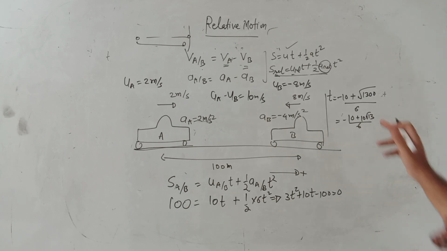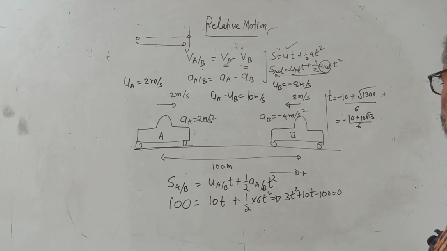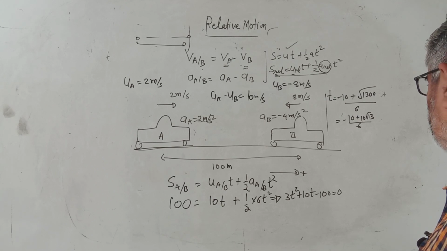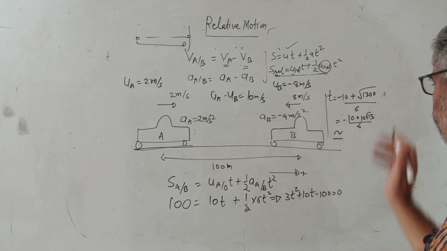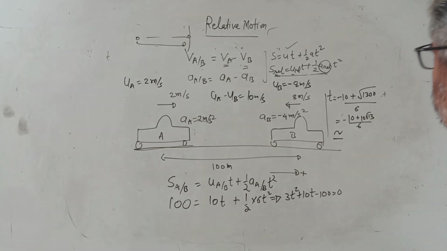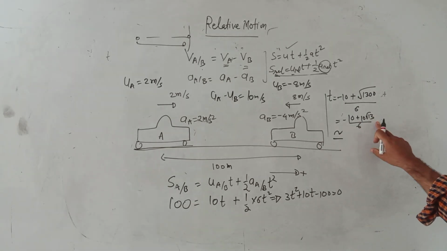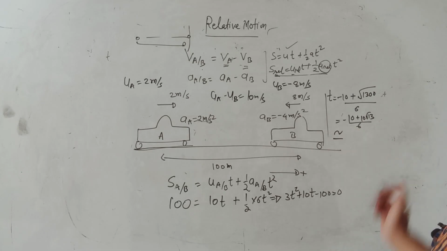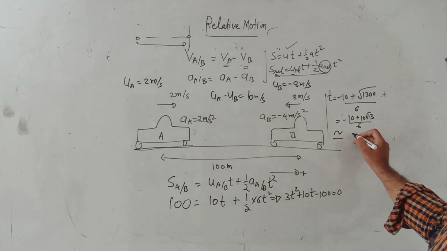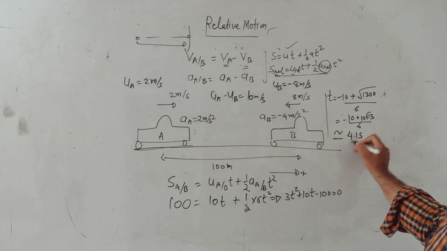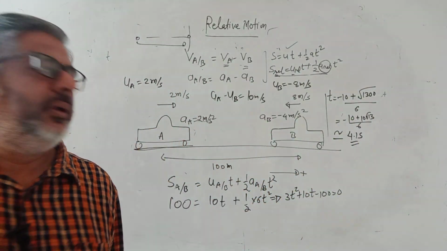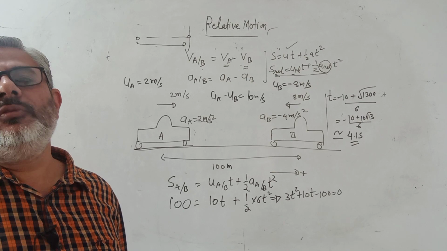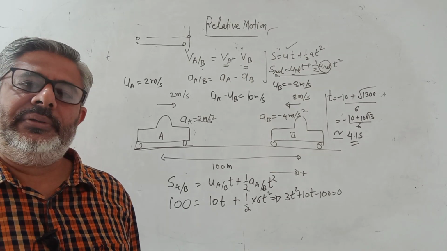Okay, so root of 13 is not 3, it's not 4. 3 is a 9. So it may be 3.5, let me take approximately. So approximate answer I am taking. You can calculate the exact one. So it says 35 minus 10, 25 and 6, that is 4.1 seconds. You can calculate the exact. It may be 4.2 or 4 point something. So this is the time in which this collision is going to happen.